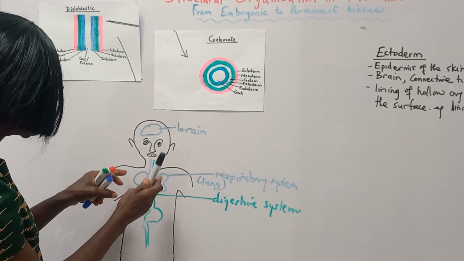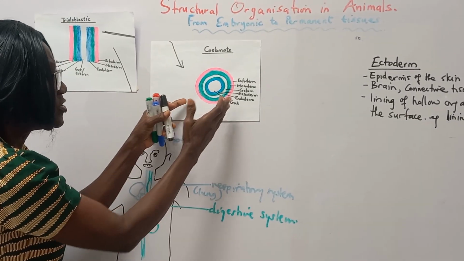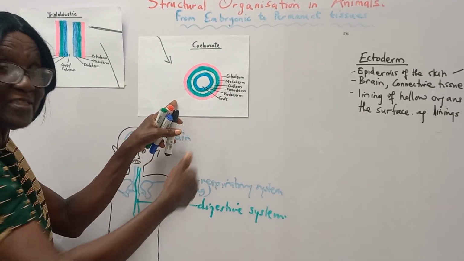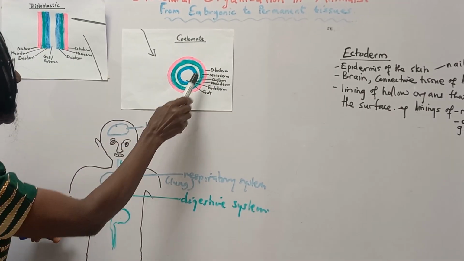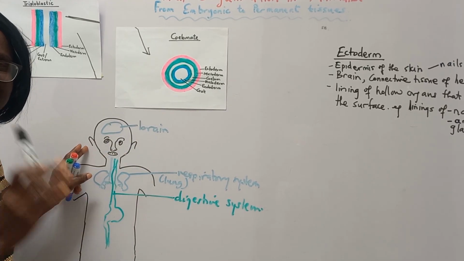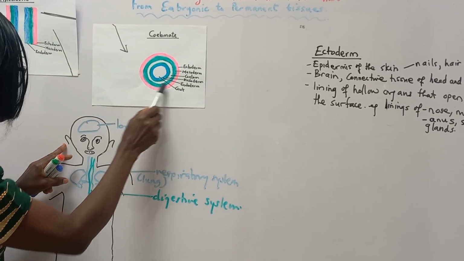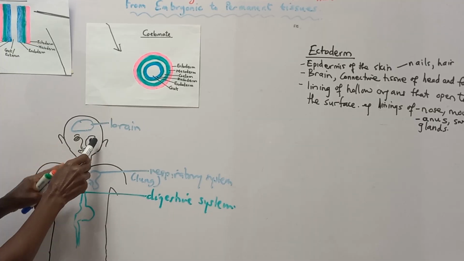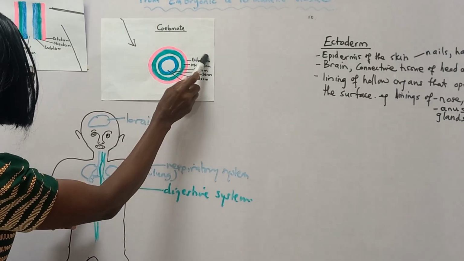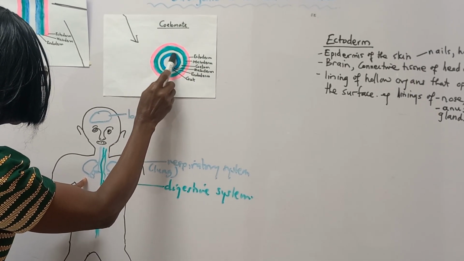And you see that the ectoderm has nerves and blood vessels, because the ectoderm should be able to sense what is happening in the environment and relay it into the inside. So the brain is ectoderm. The ectoderm has a lot of nerves, and so the body is sensitive to what is happening in the environment, because the outer part, ectoderm, forms even the brain and connective tissues that are sensitive to the outside. Very neat, isn't it? Now, after talking about the ectoderm, let's look at the endoderm, the internal layer.